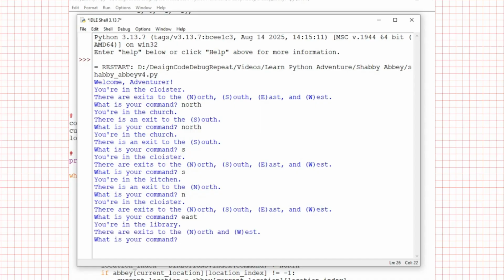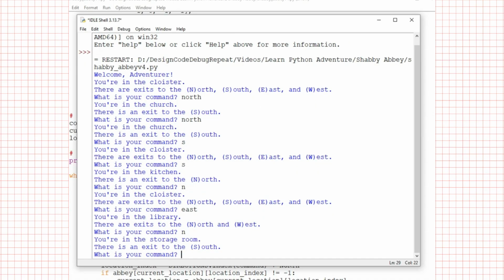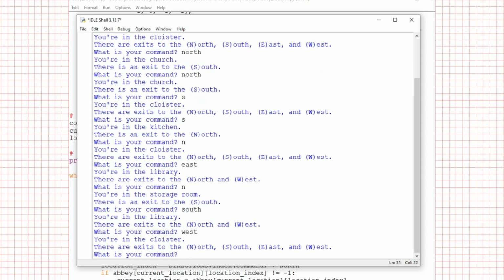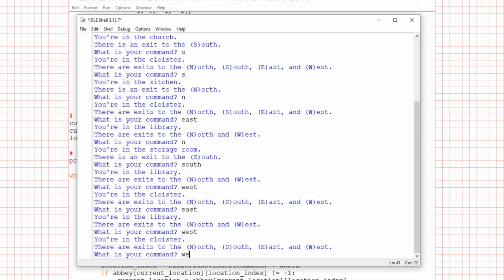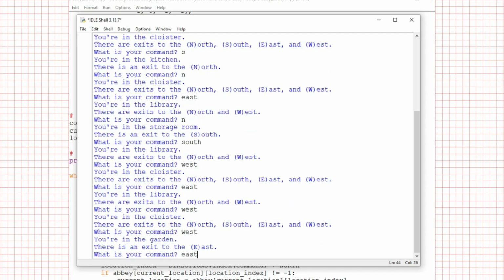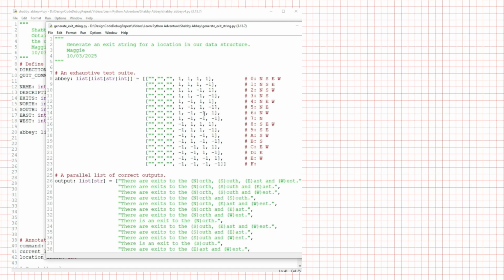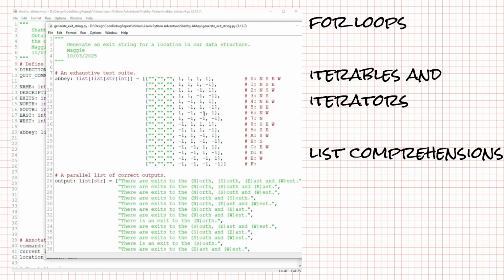Let's get started. In the last video, we learned about loops, and we wrote several conditional or while loops. One of those loops allows the player to explore our dungeon until they choose to quit. I thought that this week it would be fun to go on an iterables side quest. We'll start with for loops, then explore the idea of an iterable, and finally we'll see a quick and powerful way to create lists with list comprehensions.